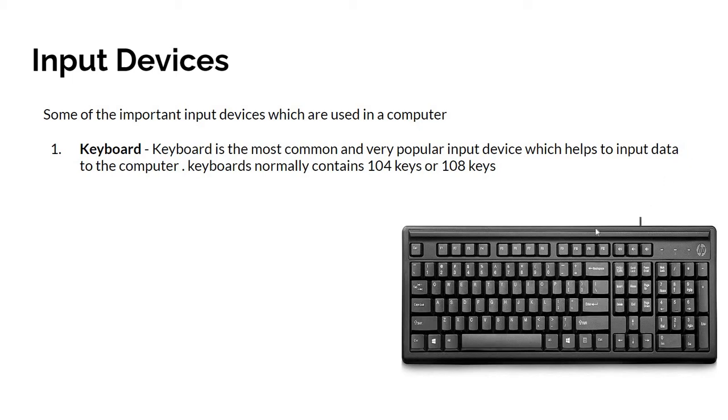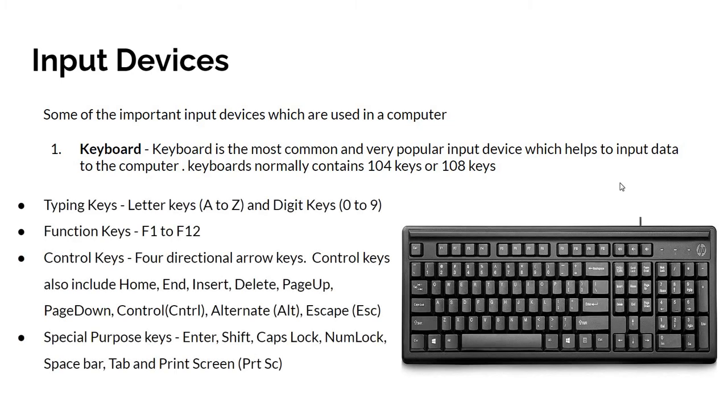Nowadays, many keyboards have the rupee symbol on the keyboard. We will see the keys and their descriptions. First, the typing keys. Letters A to Z. These are the typing keys, and the digit keys which are 0 to 9. And the function keys. There are a total of 12 function keys available from F1 to F12.